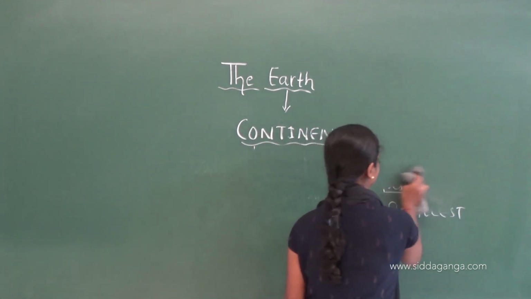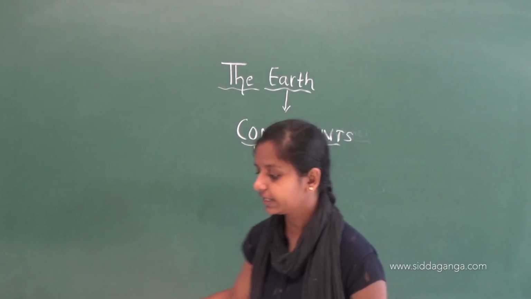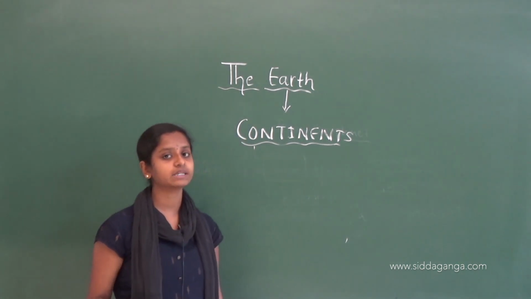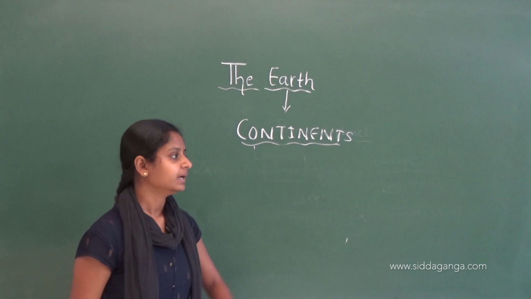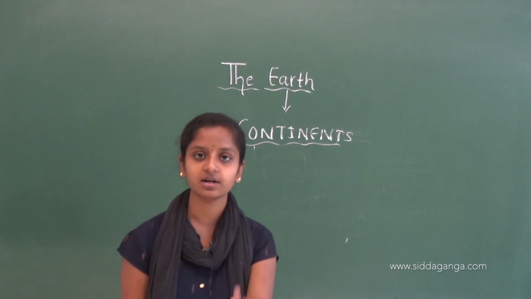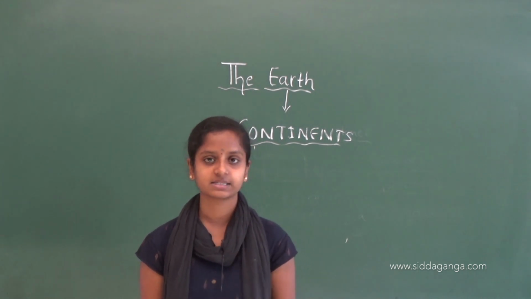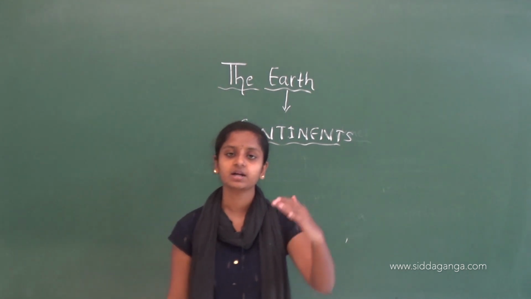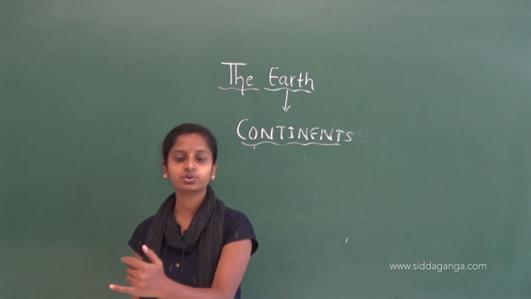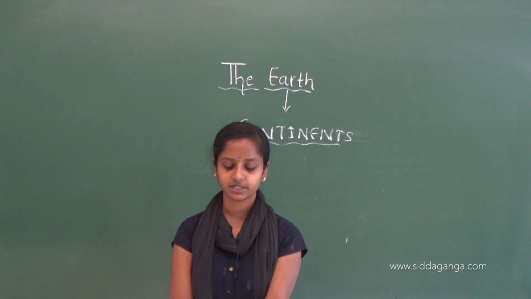In a similar way, each and every continent is divided into many countries. For example, in Asia we can see India, China and Pakistan, etc. In the same way, the other continents are also divided into different countries.